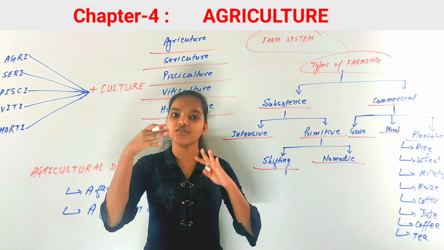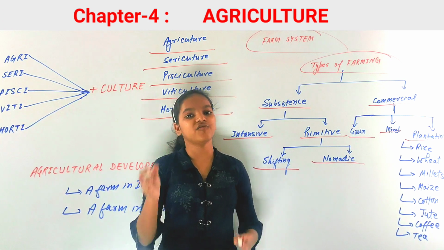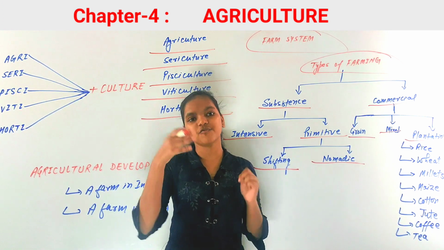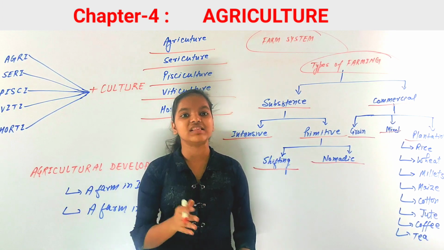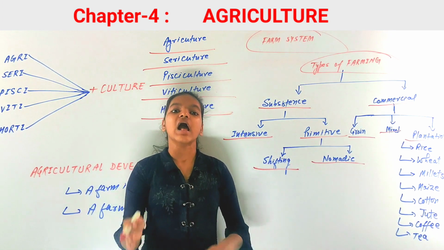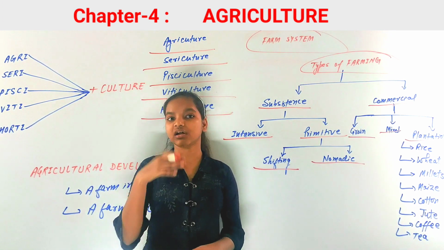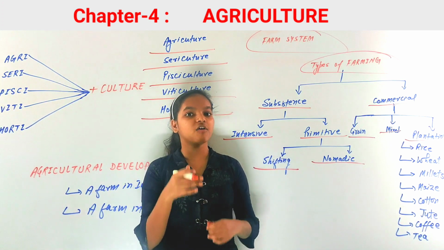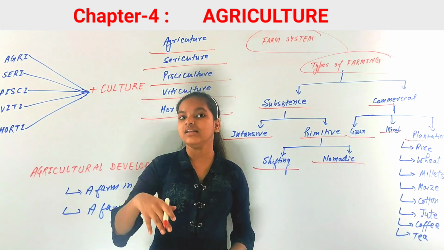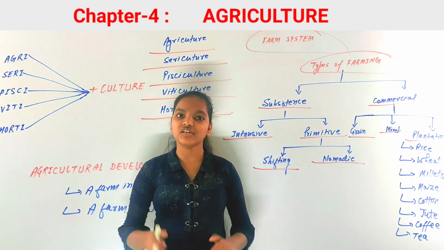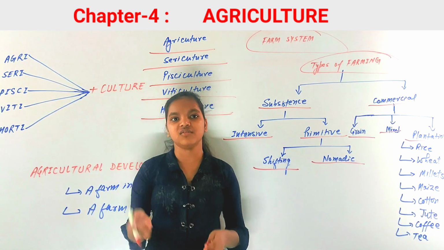And now for further processing, they are done in the farm itself or in nearby factories. Mostly these plantations are in countries like rubber in Malaysia, coffee in Brazil, and tea in India and Sri Lanka. Now these are the major plantations of the world.